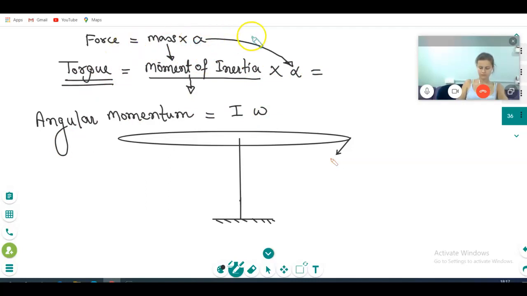Now please tell me fast what will be the unit of torque. Force unit is how much? Newton. Good. What is the torque unit? See, moment of inertia unit is mass into distance square, r square, into alpha, angular acceleration.